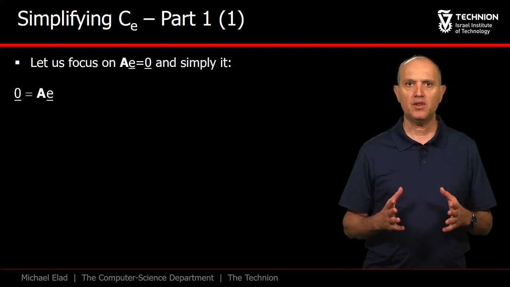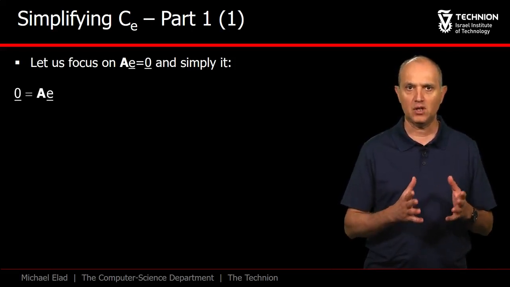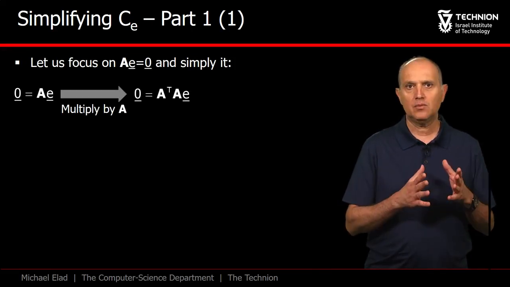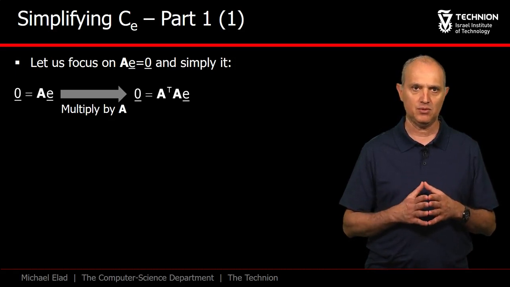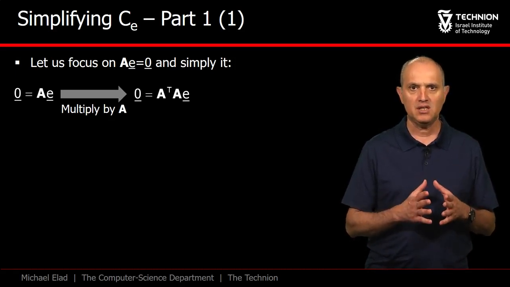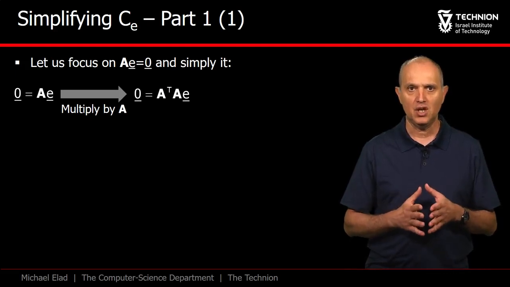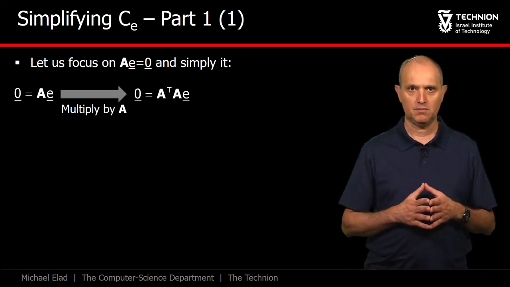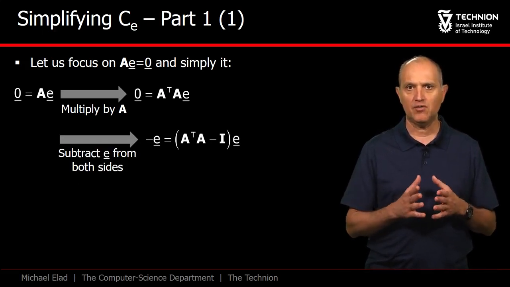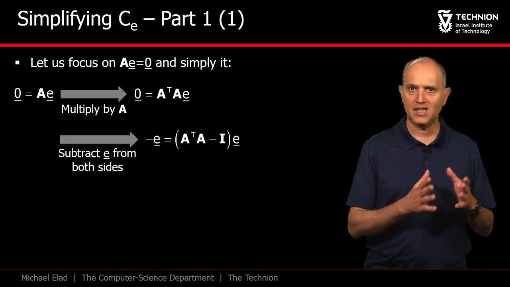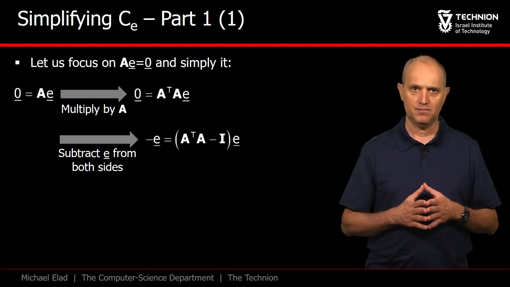We will focus now on the requirement AE equals 0. Our goal is to modify this requirement with a simpler one. Our first step is to multiply this homogeneous system by A transpose. The point to note here is that in doing so, the new condition on the vector E has not changed, since A is a full rank matrix. We proceed by subtracting E from both sides of the equation, and again, every E that satisfied the original condition satisfies this one as well, and vice versa.